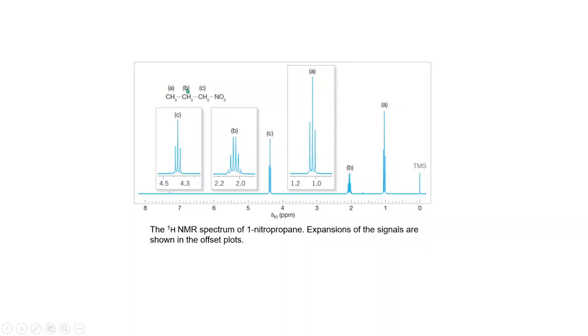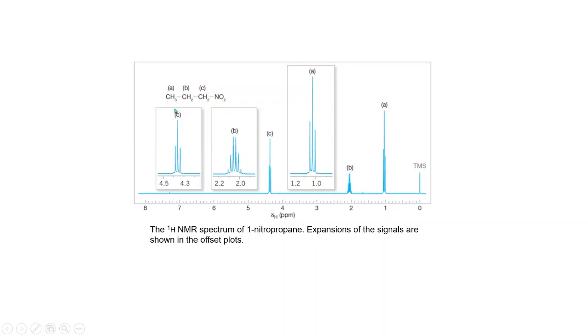Now for this B proton, there will be two neighboring carbons. This will be three hydrogens, and this will be two hydrogens. So five hydrogens total. So 5 plus 1, 6. So this will give a sextet. You can see the sextet for this B proton, and for this one also you can see the neighboring carbon is the B proton, and that carbon contains two hydrogens. So this will also give a triplet.